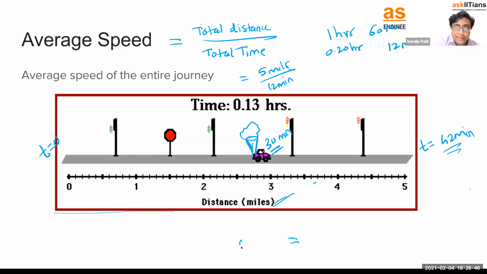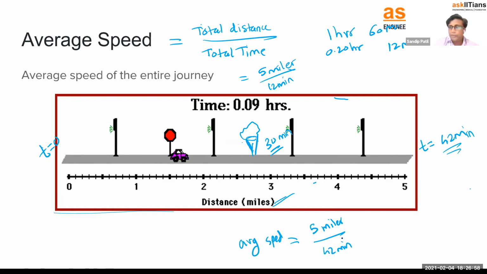Right? So average speed says that this is the total distance, 5 miles, and the total time taken is 42 minutes. So average speed says that your speed is very low, right? You are taking a lot of time to cover the 5 miles. Right? So this is the concept of the average speed. Okay.